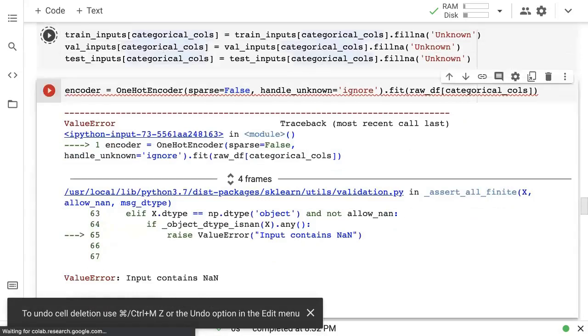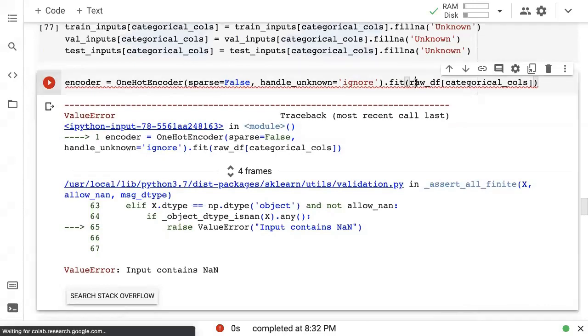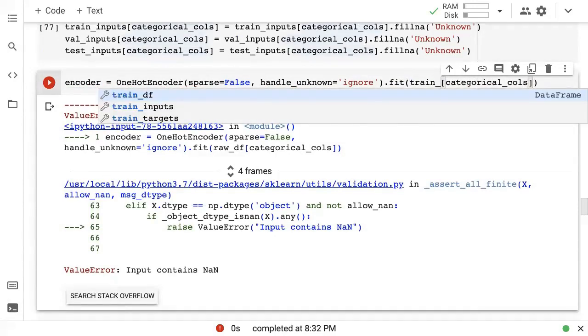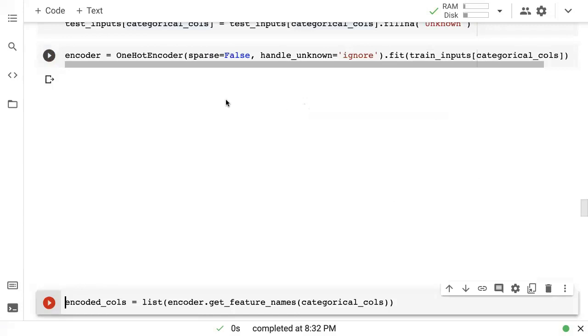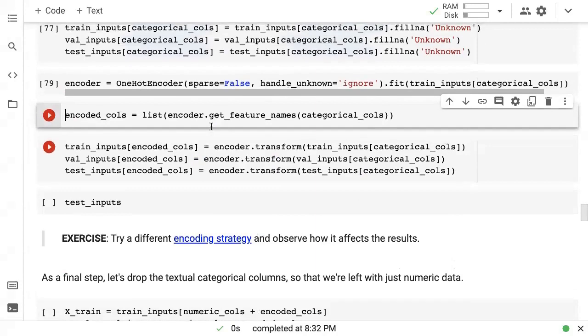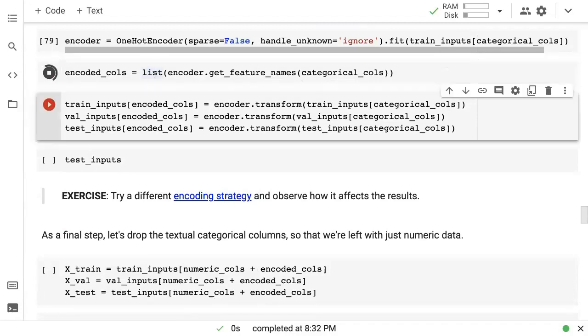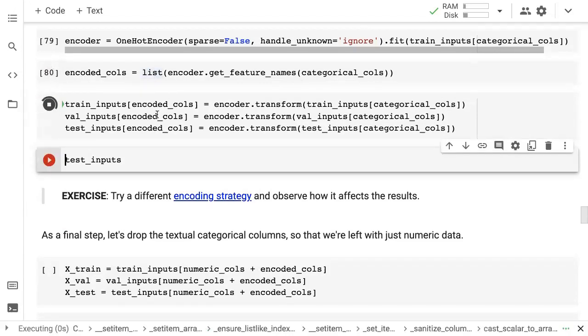Okay, so with that out of the way, we can now one-hot encode our columns. So by one-hot encoding, what we want to do is take all the categorical columns and take the values in those categorical columns and create a separate column for each category. And those category columns will simply contain ones or zeros depending on whether a particular row belongs to that category. Again, something that we've discussed in detail in the previous sessions.